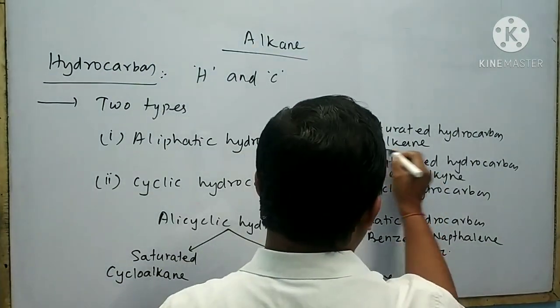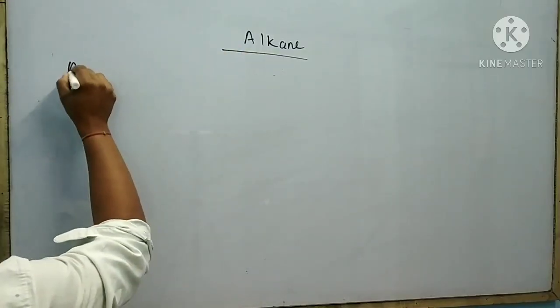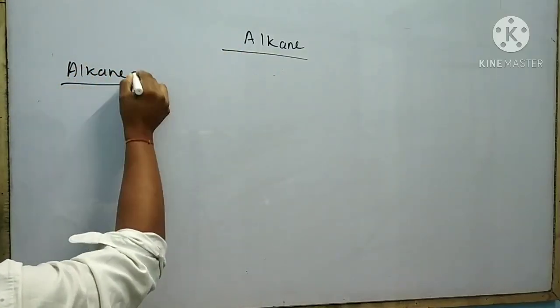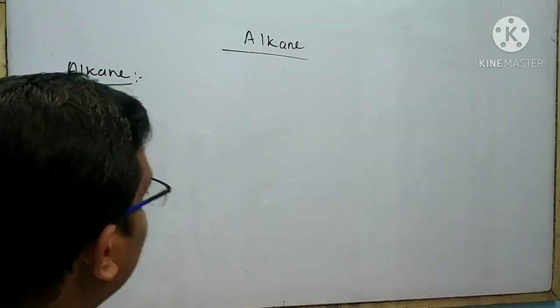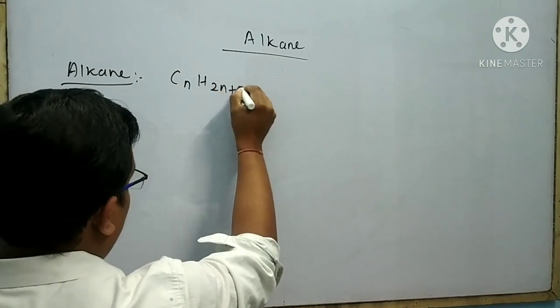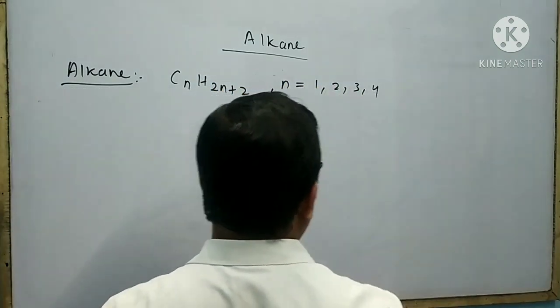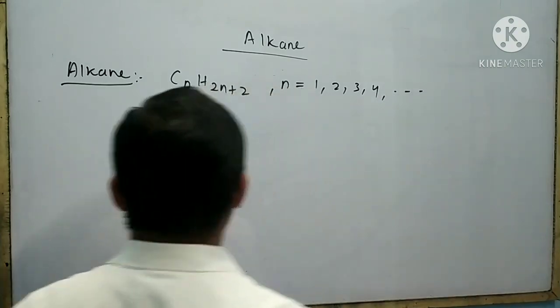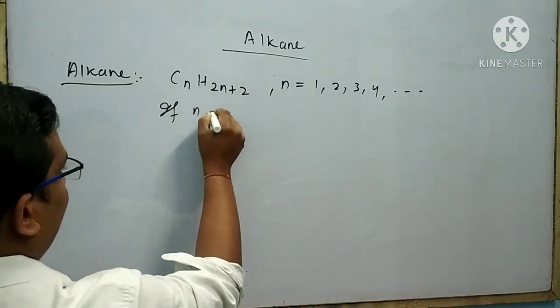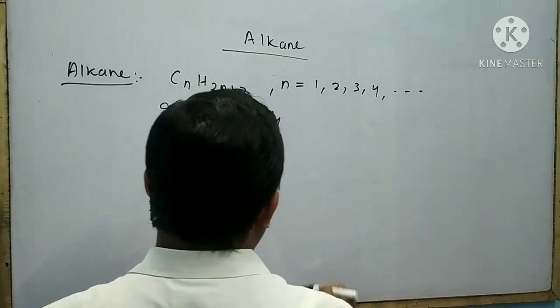At first, I will discuss the alkane. What is an alkane? Alkane is a hydrocarbon having the general formula CnH2n+2, where n equals 1, 2, 3, 4, and so on. If n equals 1, then CH4 will be obtained.